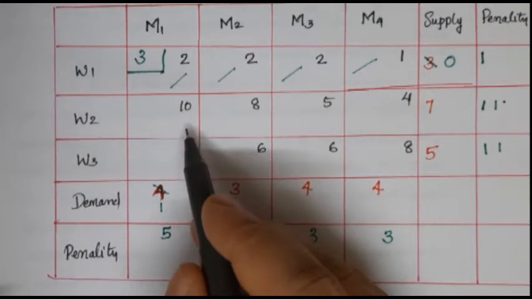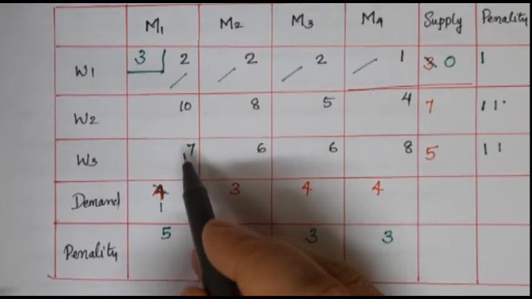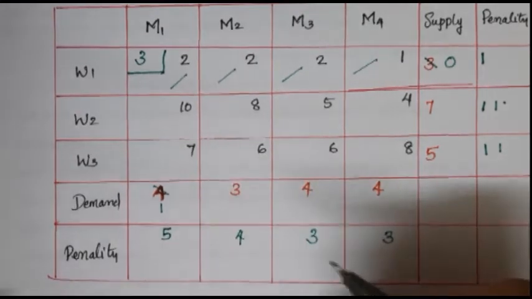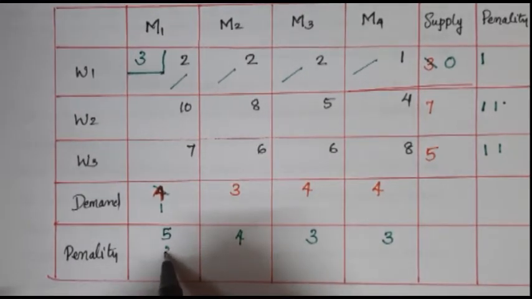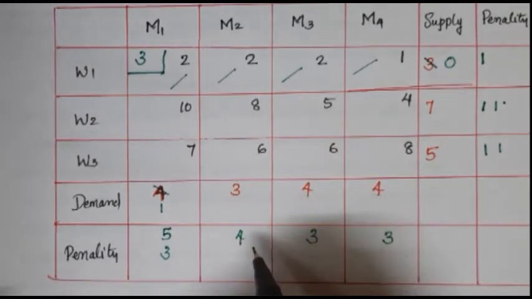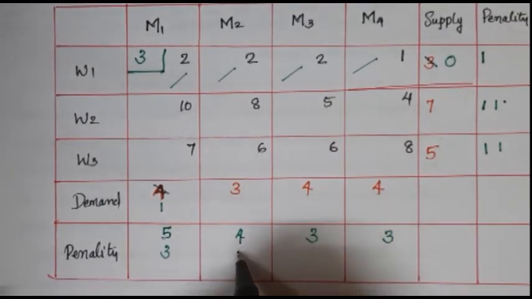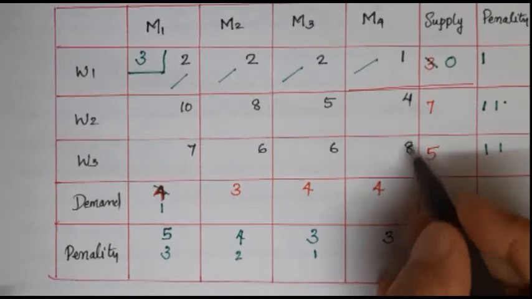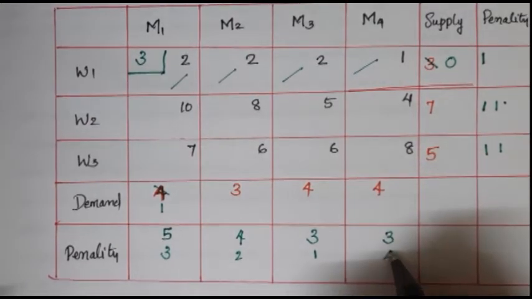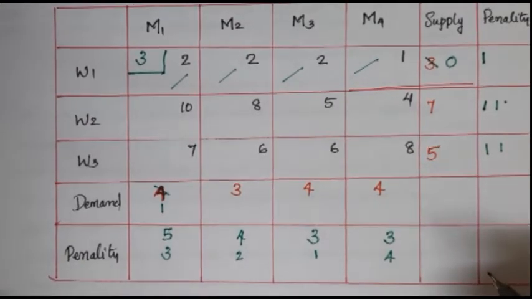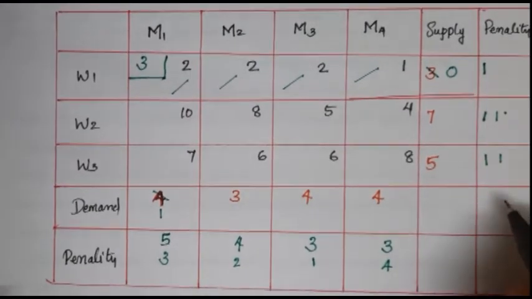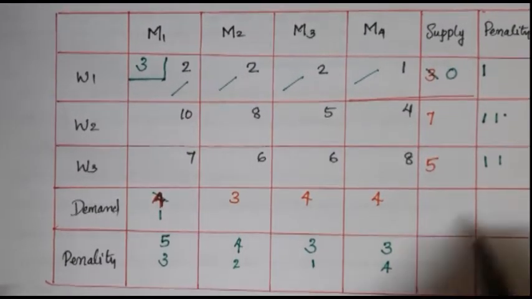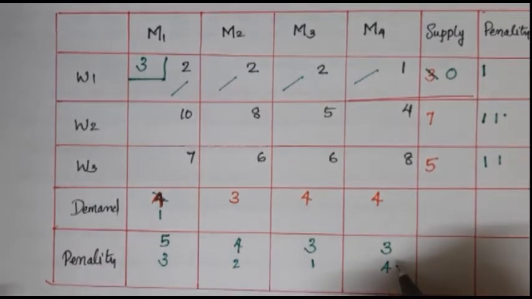Here 7 and 10 is here, so the penalty will be 3 here, and here 6 and 8 is here, so the penalty will be 2, and here 5 and 6 the penalty will be 1, and here 4 and 8, so the penalty will be 4. Now find the maximum value among the penalties. What is the maximum value among the penalties? 4 is the maximum value, so choose this column.